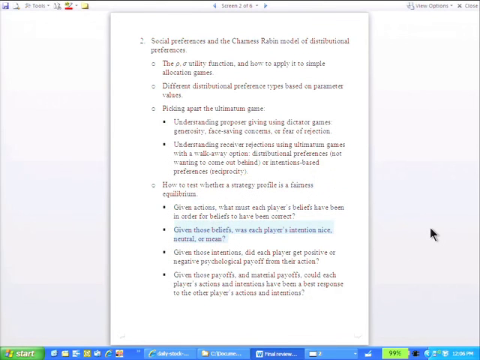Then once you figure out what those intentions are, you can figure out whether the other player, if player 1's intentions based on their beliefs must have been mean, then you know what the other player's psychological payoffs will be. If player 2 was mean to player 1 based on their beliefs, then player 1's psychological payoffs are going to be positive for being mean, negative for being nice.